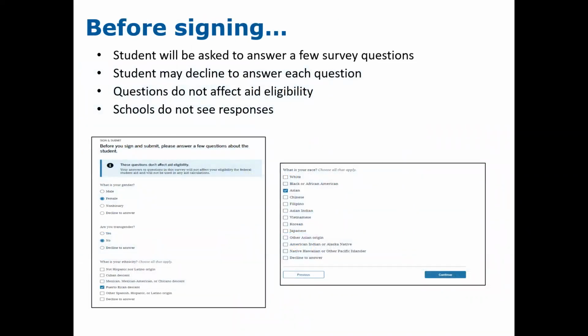Before signing the FAFSA, the student will be asked to answer a few survey questions. The student may decline to answer the questions, and if they are choosing to decline, they must click the decline to answer button. They cannot bypass this section without providing an answer, but it is okay to decline to answer. These questions do not affect a student's financial aid eligibility. They are strictly for survey purposes, and schools do not see the responses as the student has answered them.